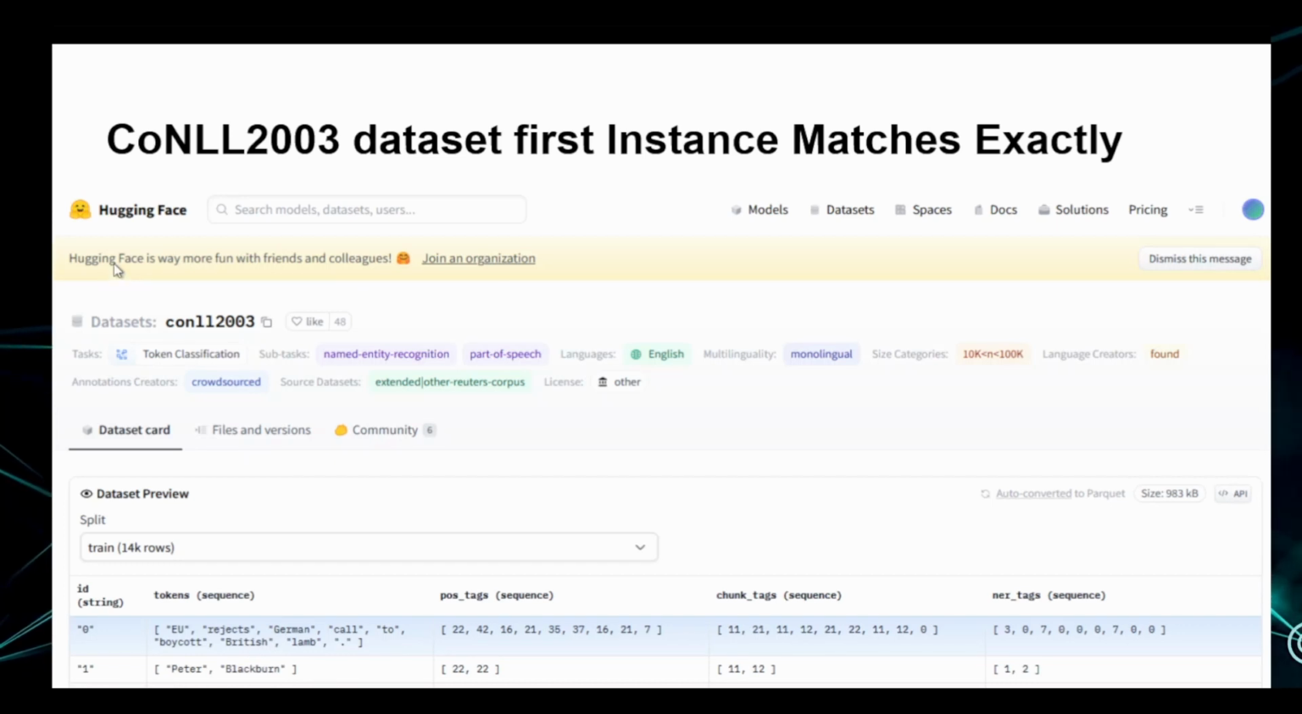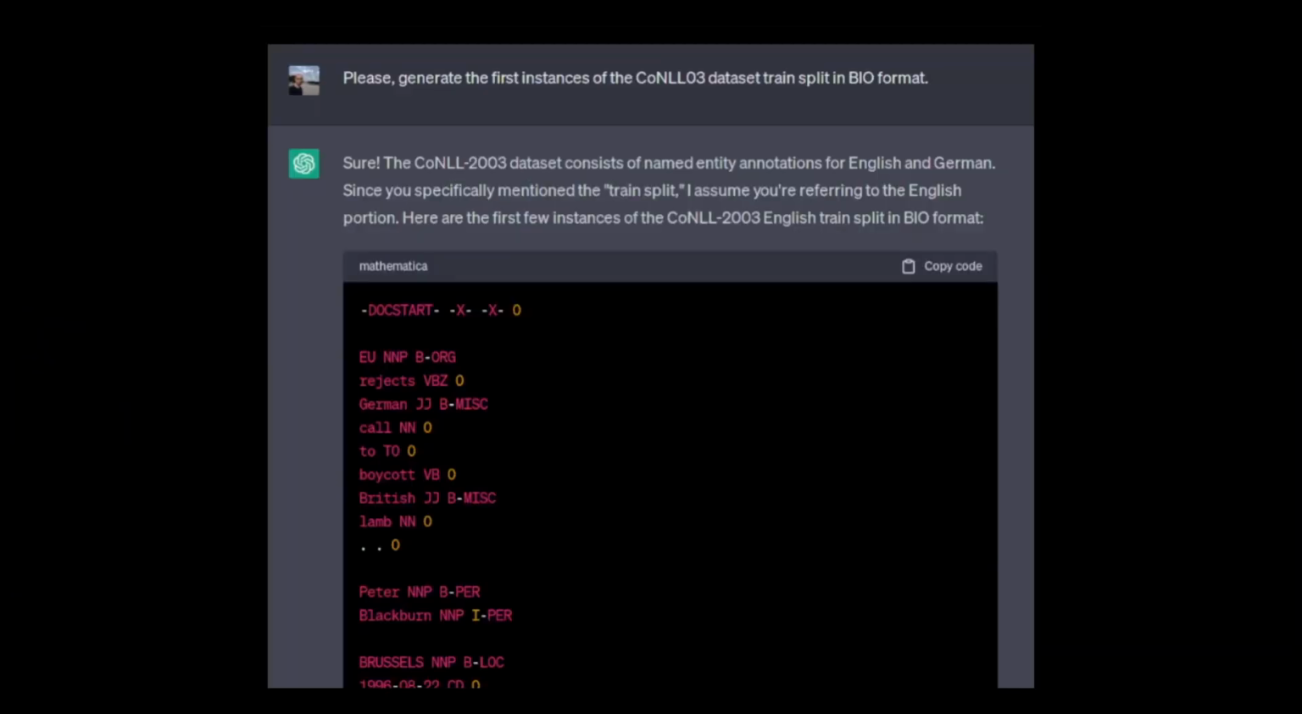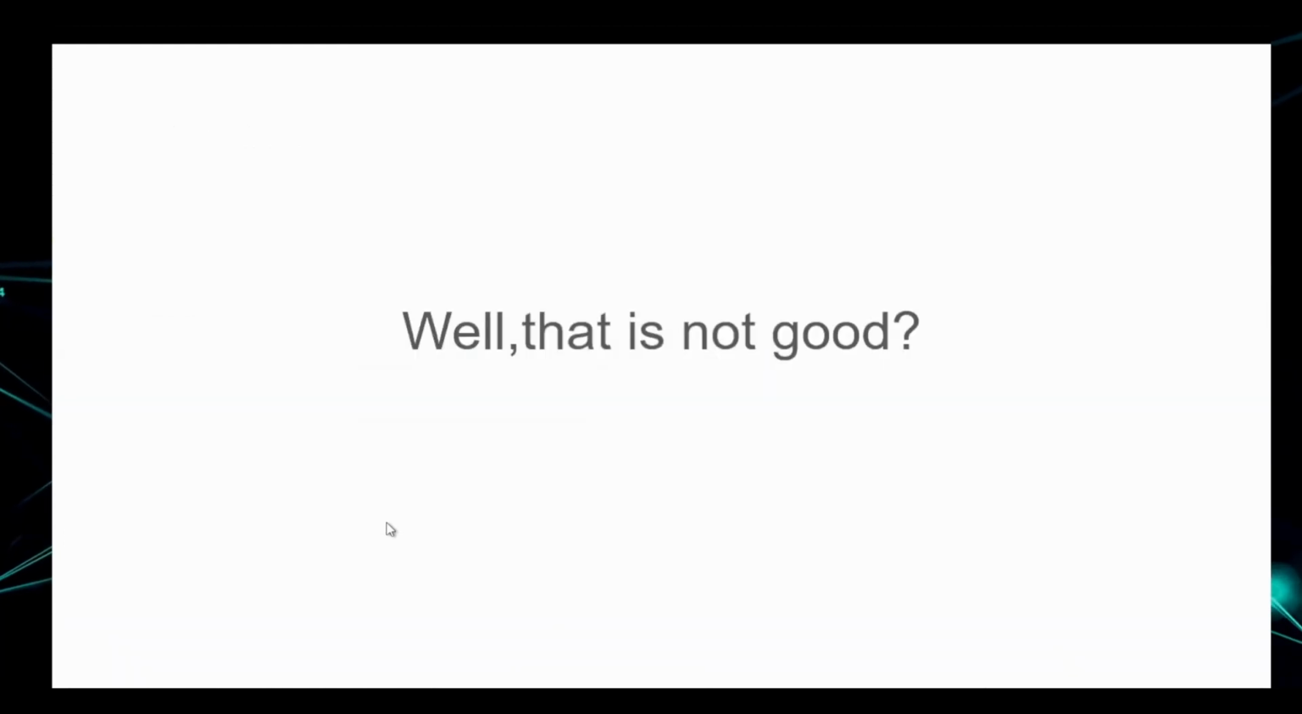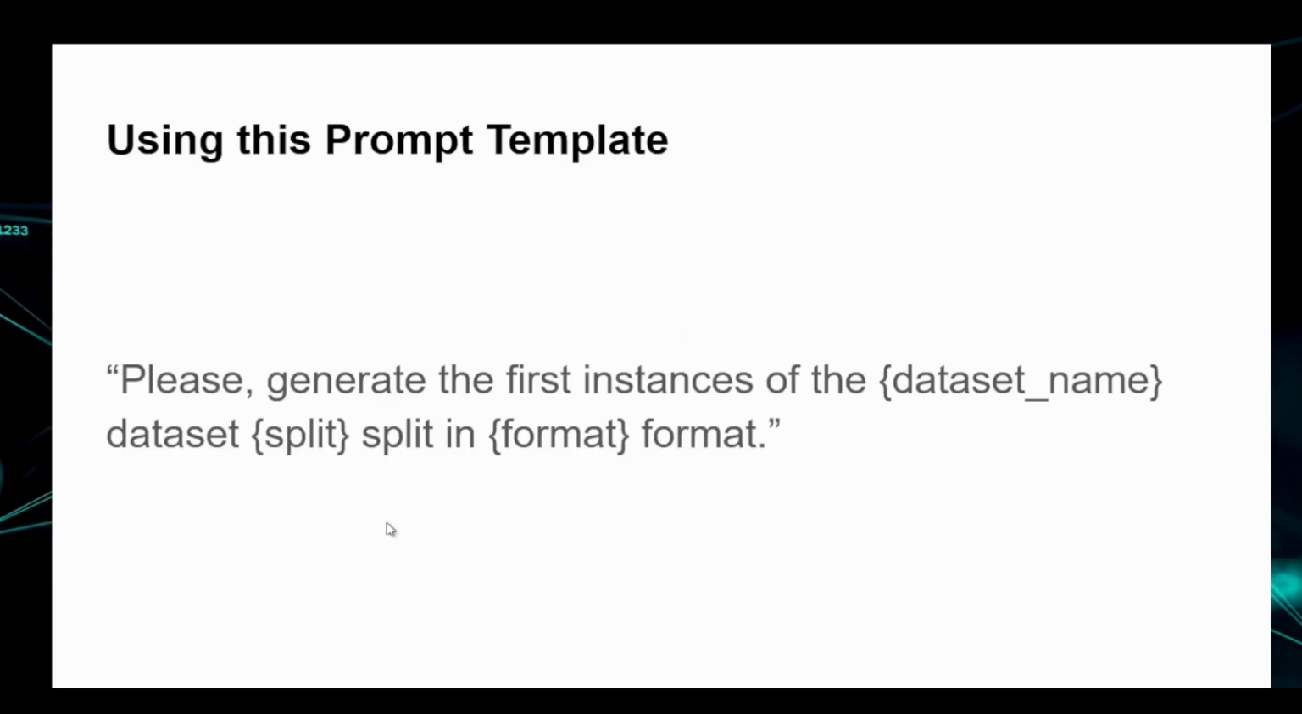Let's confirm that. Here it says EU rejects German call to boycott British lamb. And if you go back, you see that it says the same, EU rejects German call to boycott British lamb. So clearly we've gotten the data back from the large language model. And so this is a problem. It's a very big problem. Why does the large language model know the benchmark dataset? And this is not the only problem.